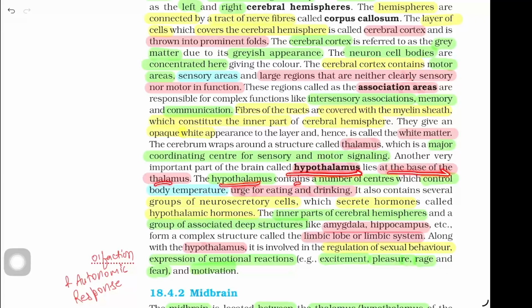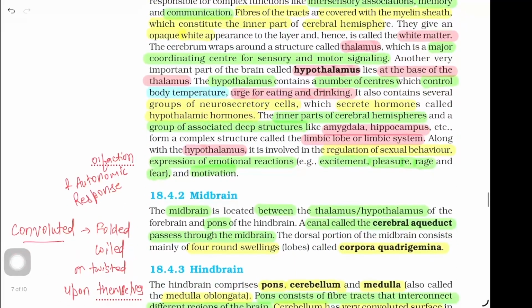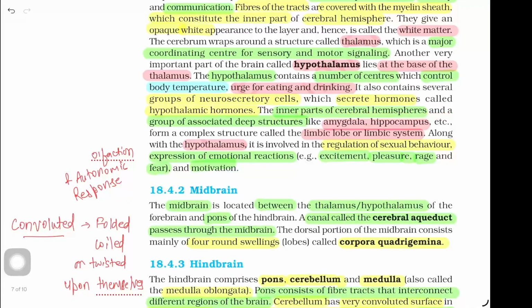Another very important part of the brain is called hypothalamus, which lies at the base of the thalamus. The hypothalamus contains a number of centers which control body temperature, urge for eating and drinking. It also contains several groups of neurosecretory cells which secrete hormones called hypothalamic hormones. The inner part of cerebral hemisphere and a group of associated deep structures like amygdala, hippocampus, etc. forms a complex structure called the limbic lobe or limbic system. Along with the hypothalamus, it is involved in the regulation of sexual behavior, expression of emotional reactions, etc., excitement, pleasure, rage, fear, and motivation.